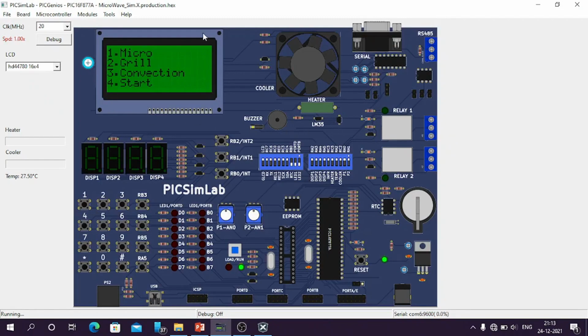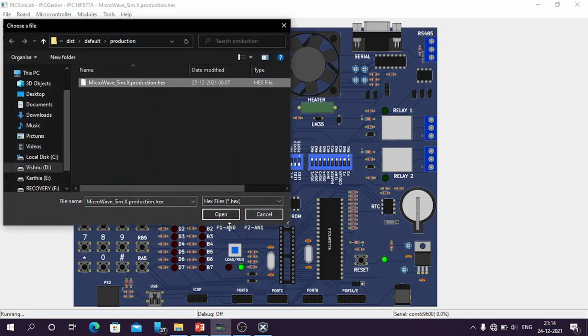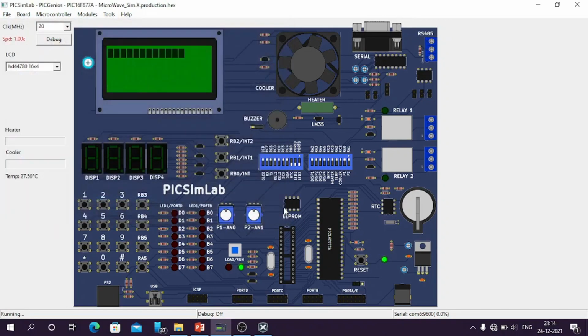In the simulator we have various peripherals. First we have the CLCD here, then we have a fan, then a buzzer, then a matrix keypad to give input to the microwave oven, and then we have a PIC16F877A microcontroller here. To run the simulator, first we have to upload the code. So first we go to File, then Load Hex, then we select our hex file, then select OK. It will upload the code and start running.